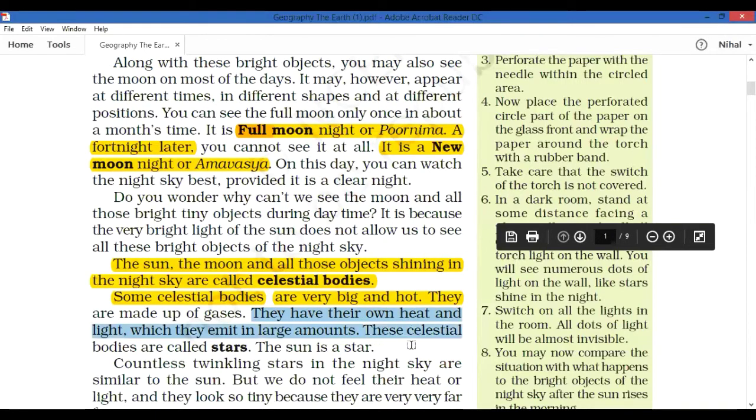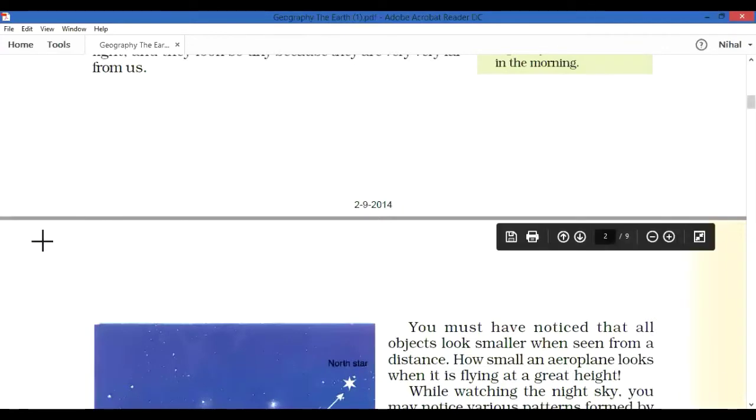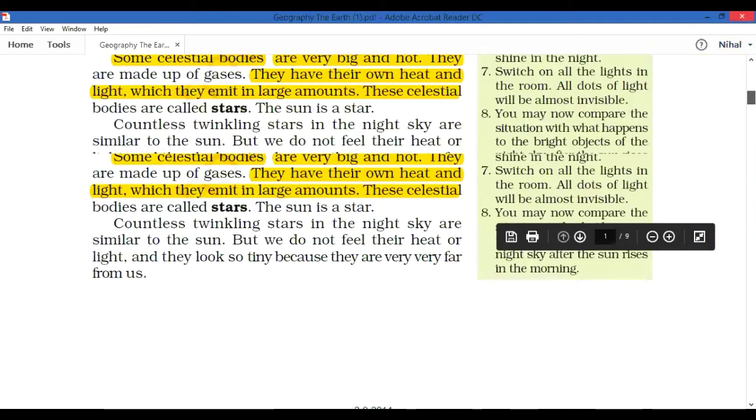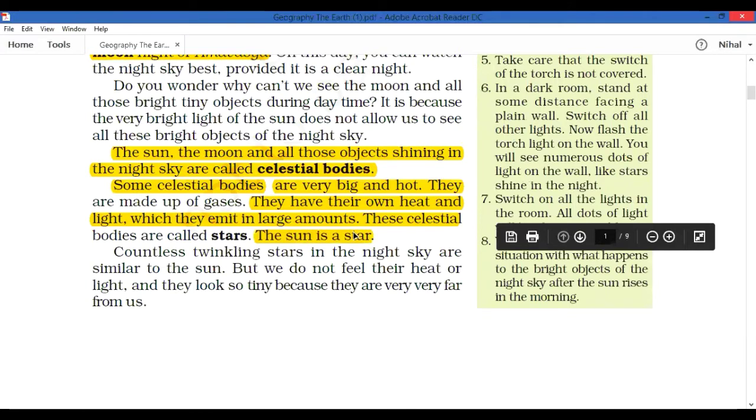These celestial bodies are called stars, and the sun is a star. An example of a star is the sun. But the sun looks a little bigger than other stars. Why? Because it is nearest to our earth. Compared to other stars, the sun is the nearest star to our earth.